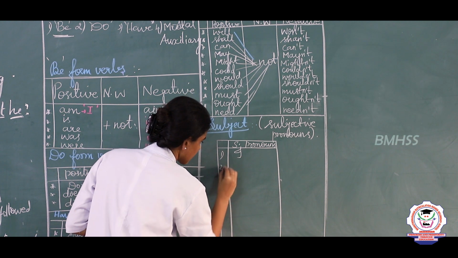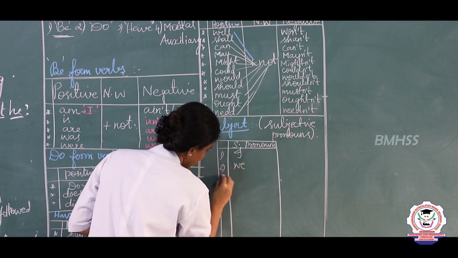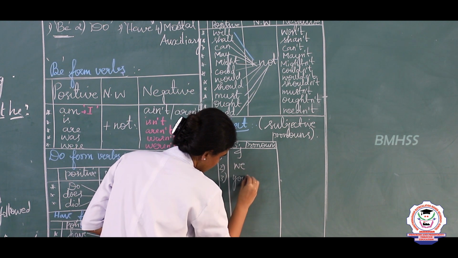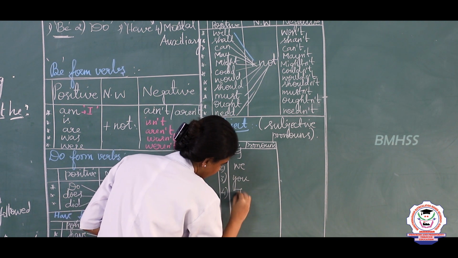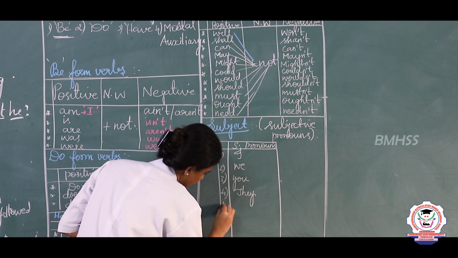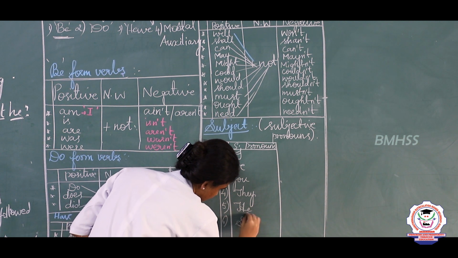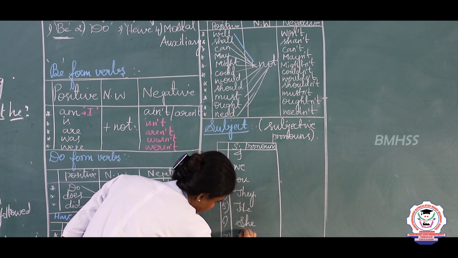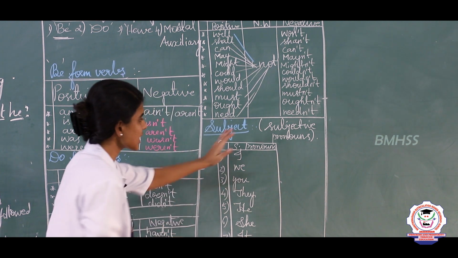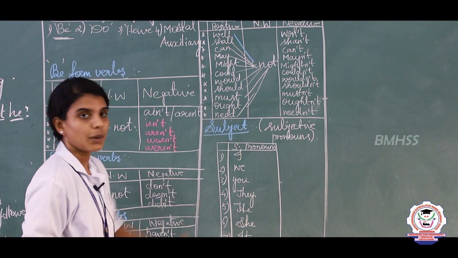I, we, you, they, he, she and it. These are called subjective pronouns.